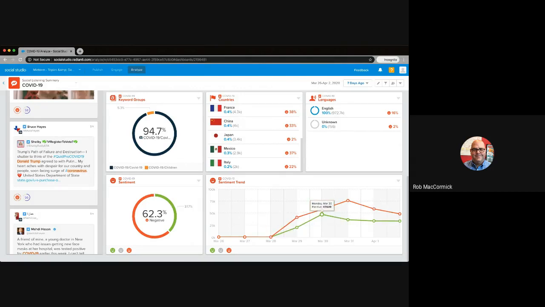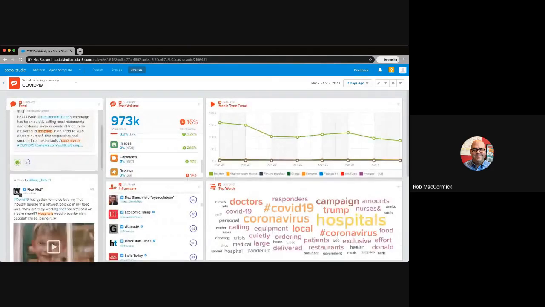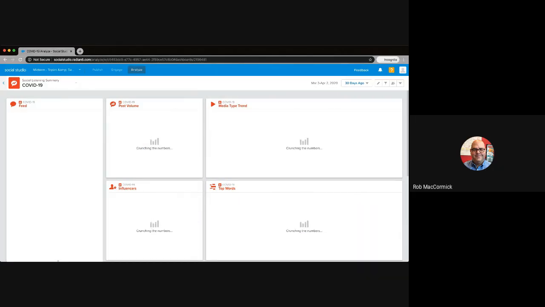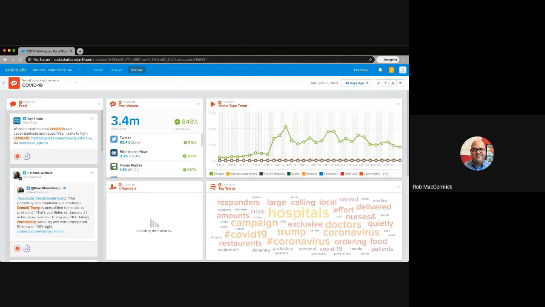You might see that there was an announcement that might drive things towards a positive light, that kind of thing. Also, remember that you're able to tailor this. If we wanted to look at what has happened in the past month, you'll see now that our volume is going to spike a fair bit. We're looking at 3.4 million conversations, and how that has jumped over previous periods, right? So again, as we look at those longer periods of time, we're able to follow those trends and know when things have happened, when there's been ups, when there have been downs.